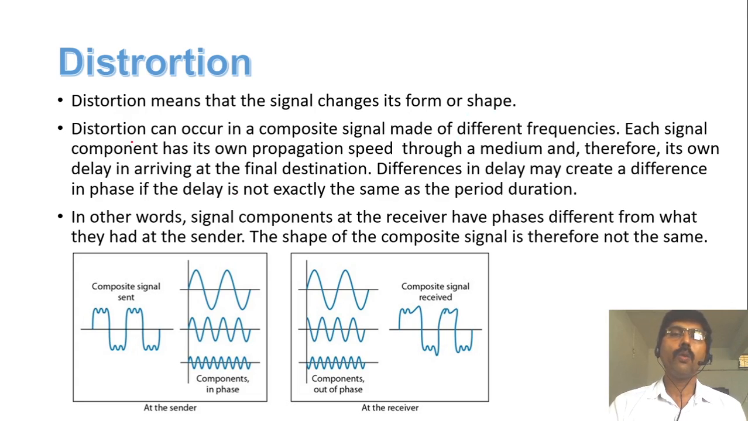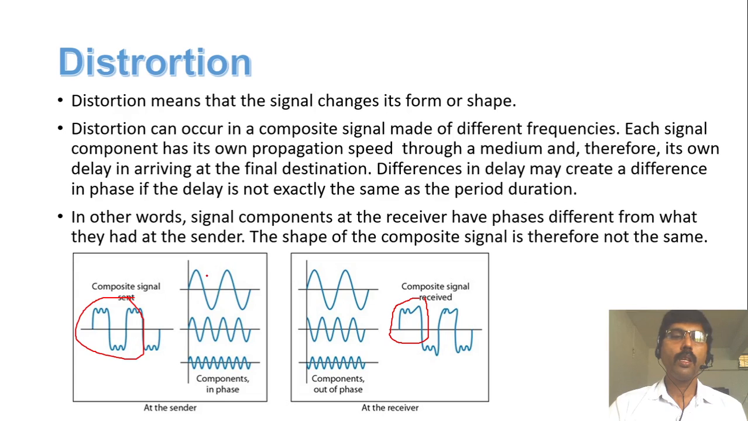This is an example of a composite signal. A composite signal is a composition of different sine waves, and each sine wave has its own frequency. Using these three sine waves, this composite signal is created. We send the data in the form of this composite signal, but when you receive it at the destination, its shape is changed. Compare this one with this one. Its shape is changed.